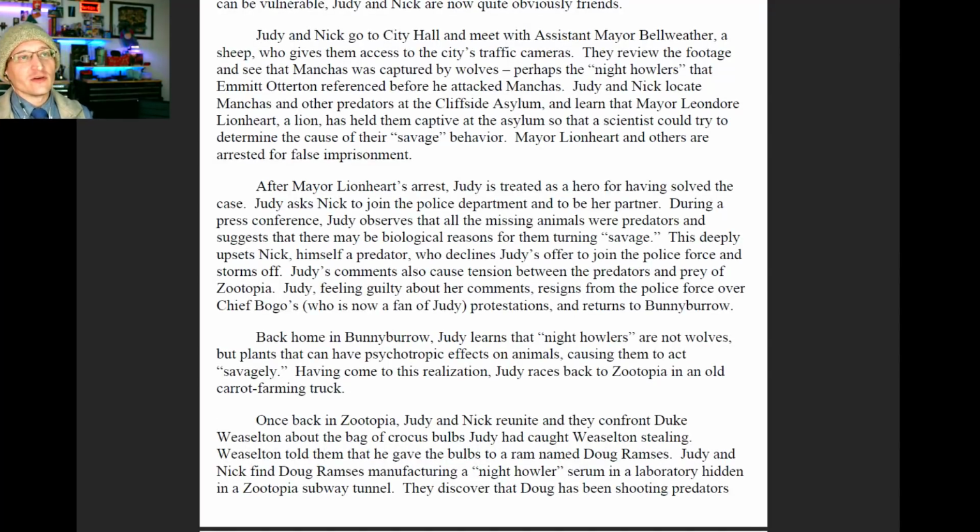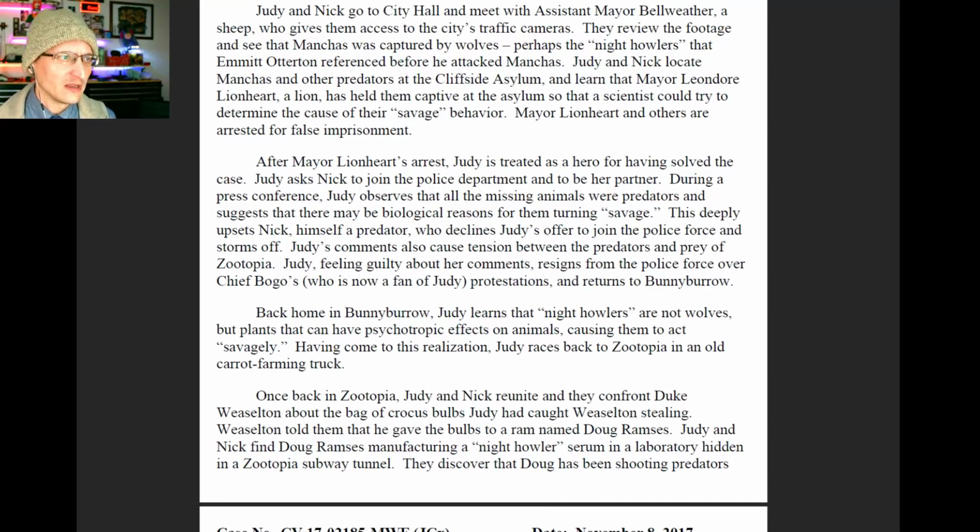Judy and Nick go to City Hall and meet with Assistant Mayor Bellwether, a sheep, who gives them access to the city's traffic cameras. They review the footage and see that Manchas was captured by wolves. Maybe these are the night howlers. Judy and Nick locate Manchas and other predators at the Cliffside Asylum and learn that the mayor, Leodore Lionheart, a lion, had held them captive so that a scientist could try to determine the cause of their savage behavior.